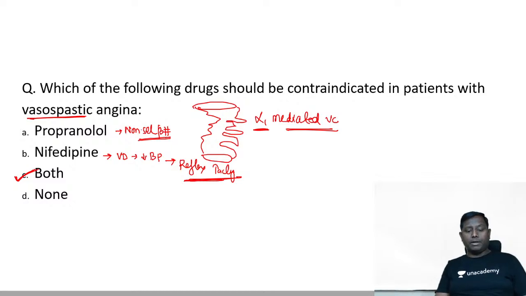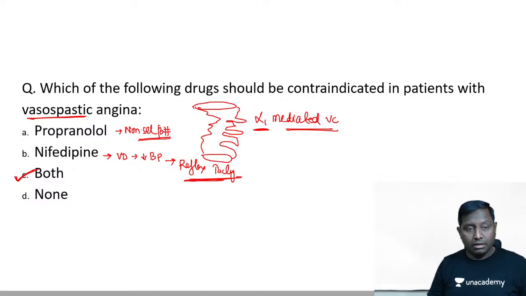Okay? So propranolol is non-selective, therefore we will not give it. Making sense to all of you? So C is the correct answer. Ugi, C is the correct answer. Very nice. So I'll give you the next one. 2-3 more questions.